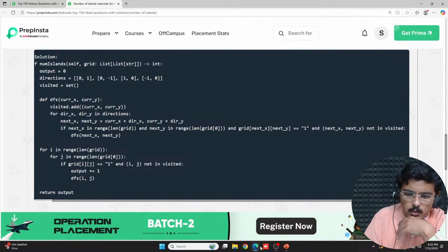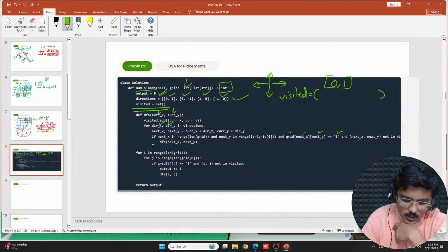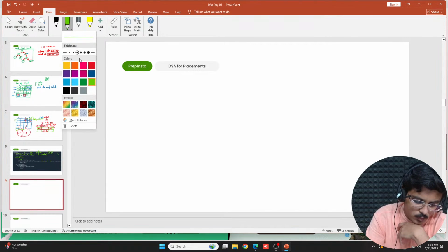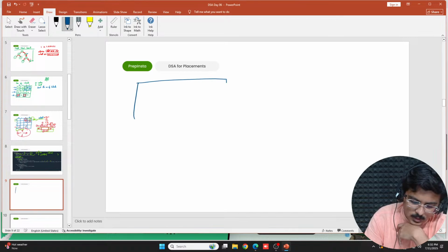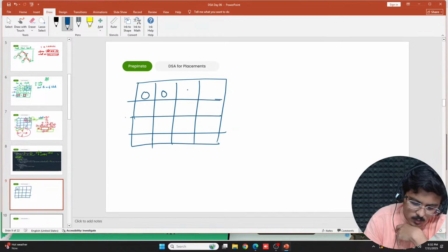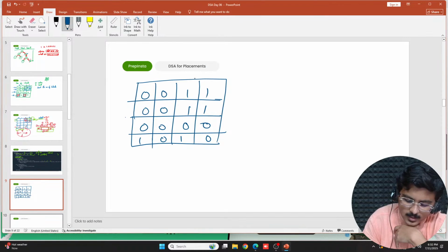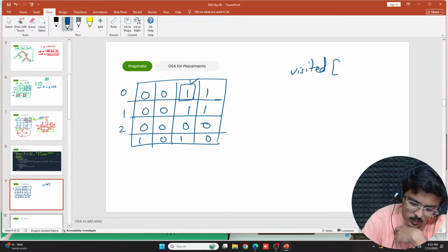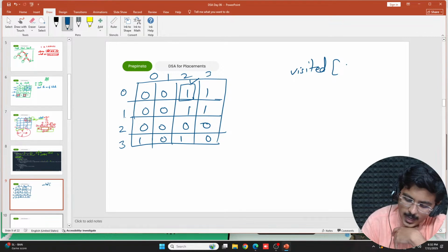Basically what's happening here, I'll explain, because that would give you better clarity. I'll draw that for you again. See, if this is the matrix, and in this case I'm saying 0 0 1 1 0 0 1 1 0 0 0 0 1 0 1 0, and I visited this for the first time and did DFS, so I'll put it in visited. This is say 0 1 2 3, again 0 1 2 3, so I'll add 0 and 2 in this visited set. This vertex is added here.